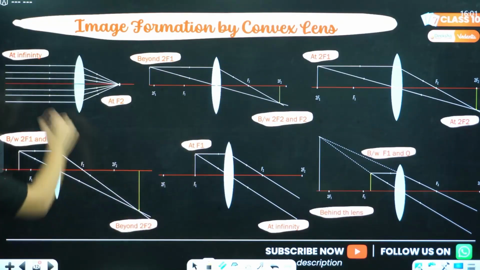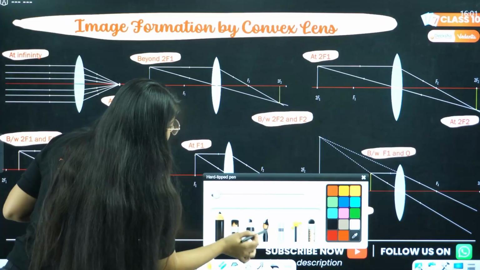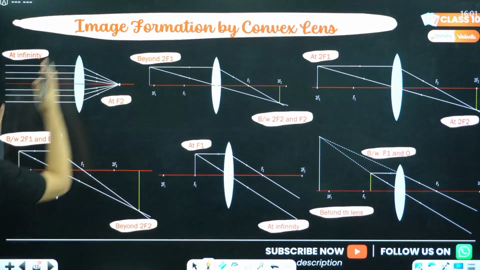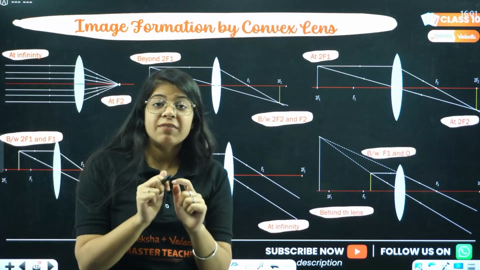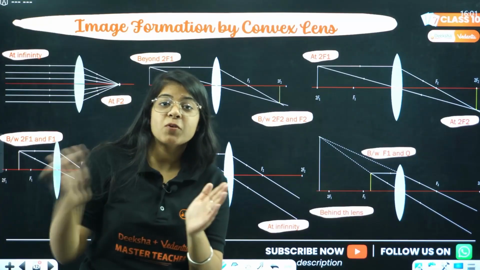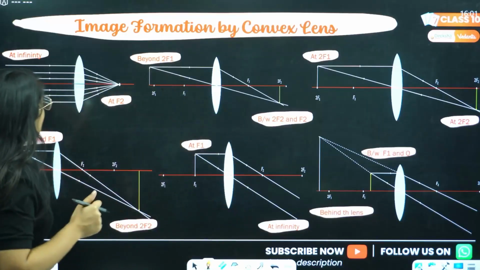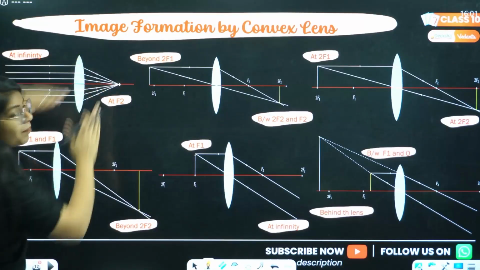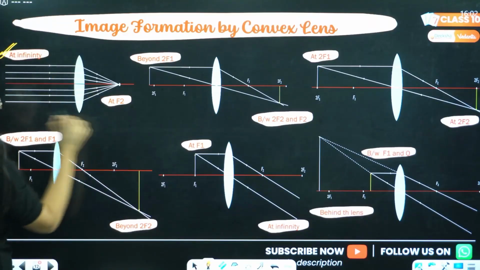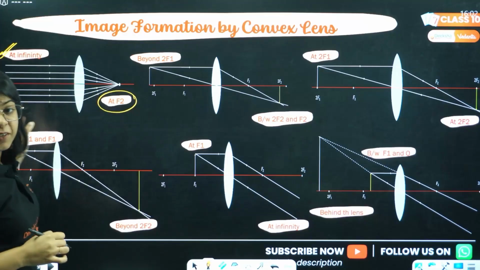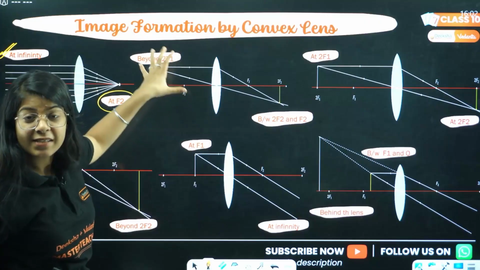Let's see the first. Again, the object is at infinity, the image will be at f2. The only difference is that now the image will be formed on the other side, because this is refraction, not reflection. Light is not going back in the same direction. It is passing through the lens and getting bent. Hence refraction. The focus on the left hand side is called f1, the right hand side is called f2.